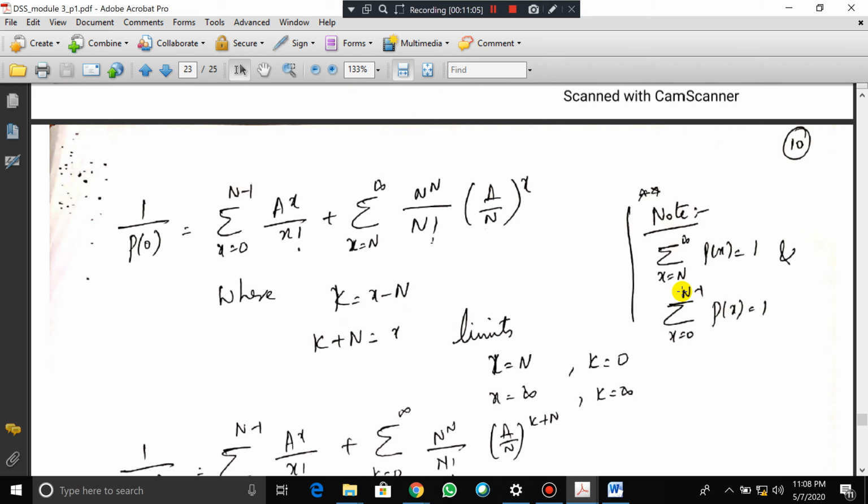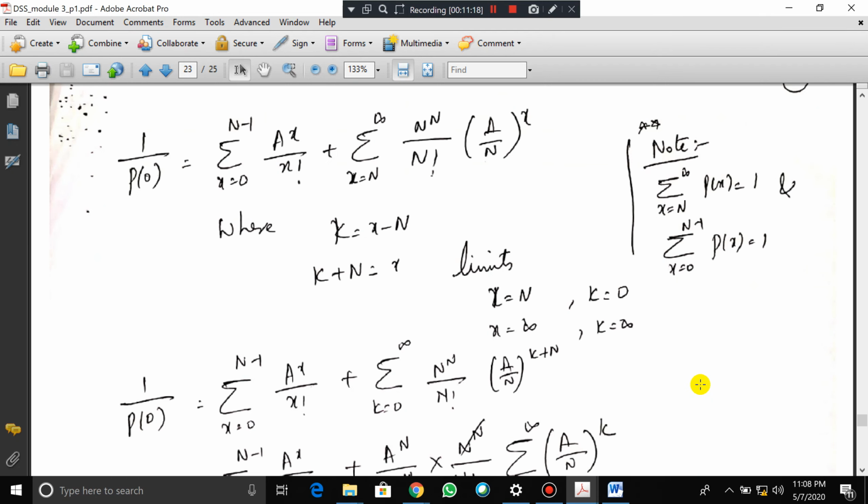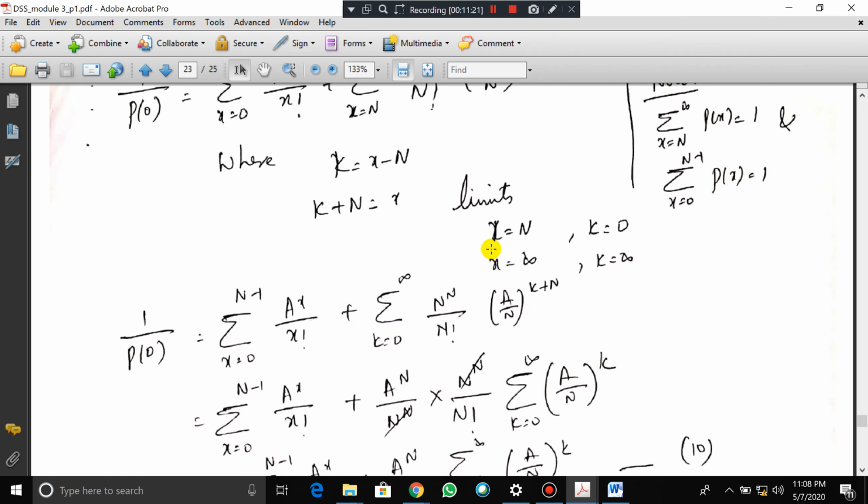Note that summation of x is equal to n to infinity, p of x is 1, when summation of x is equal to 0 to n minus 1, p of x is equal to 1. So these two things we have considered here. Limits we need to take: x is equal to n, k is equal to 0; x is equal to infinity, k is equal to infinity; that we are going to use next.